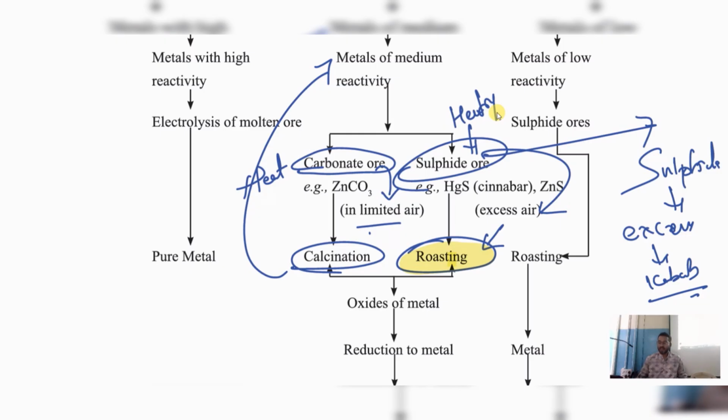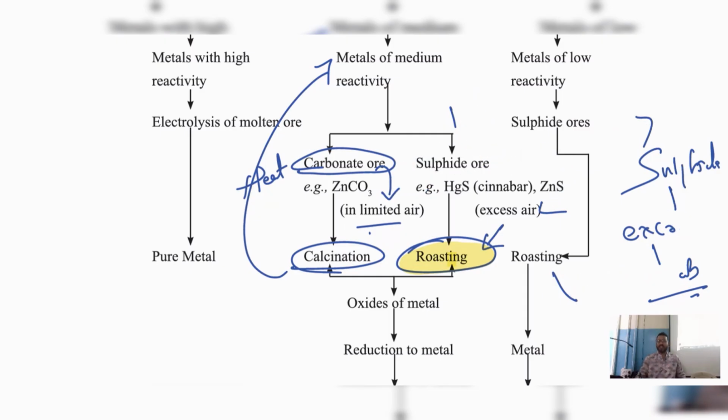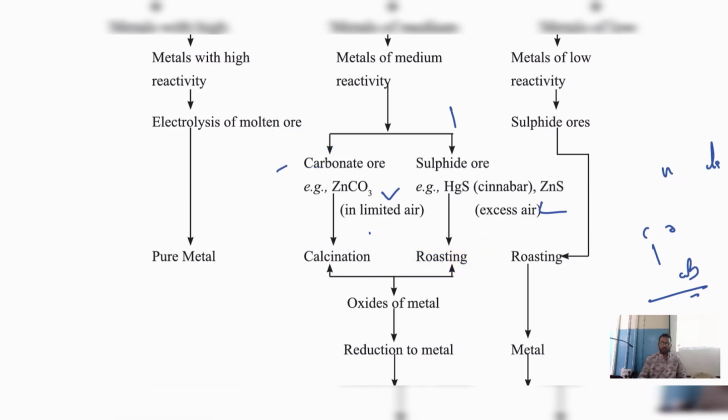Understood? What do we call this method? Roasting. Simple. What do you do to make chicken kebab at a wedding? Roast it. How? Give more fire. Roasting. But children, it's not like you should write chicken kebab. Don't write it. I just gave the example, some hint to remember. That's it. Nothing else. Follow the concept. If they ask you to write the difference between carbonate ore and sulfide ore, this is what you are supposed to write.